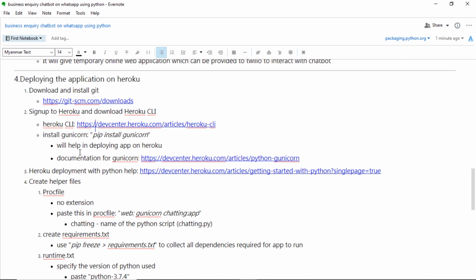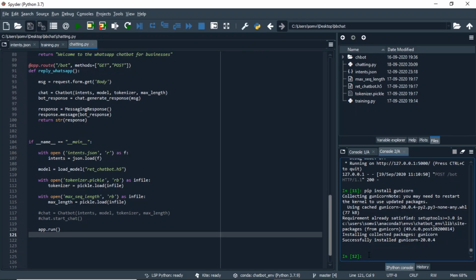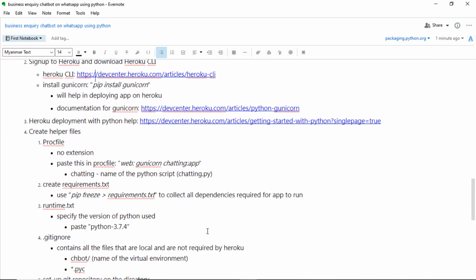After this, we need to install one library, that is Gunicorn. Gunicorn is basically a helper for deploying our projects on Heroku. We will use pip install gunicorn. Once we have successfully installed Gunicorn, we can move to the next step, and the next step is creating some helper files.